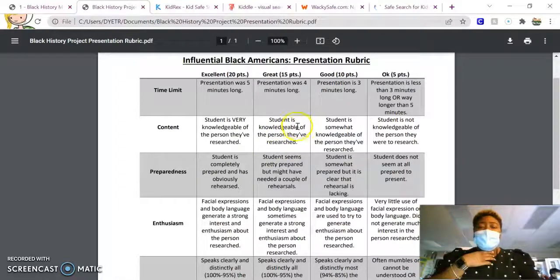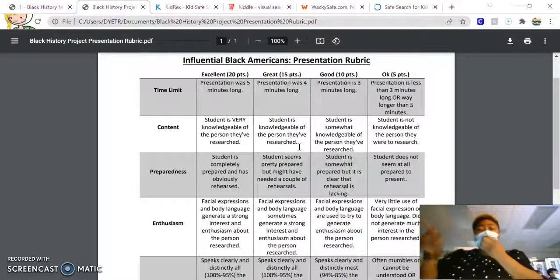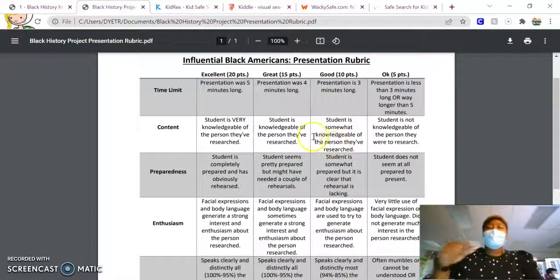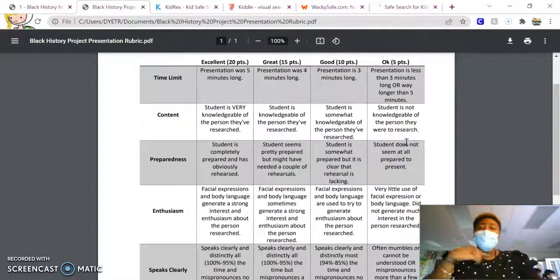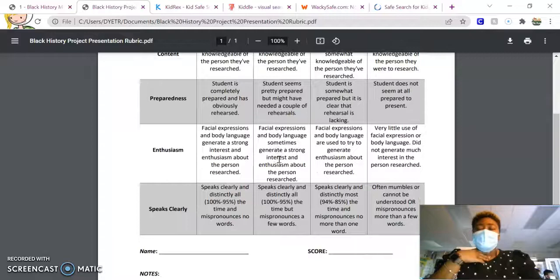Let's look at 15. Student is knowledgeable of the person they have researched. Okay, so you're not very knowledgeable, but you have quite a bit of information that tells me all about your person. Okay, 10 points would say student is somewhat knowledgeable of the person they have researched, and then 5 points, student is not knowledgeable of the person that they researched. So I'm pretty sure no one is going to get a 5 because we're all going to do our excellent job on our project.